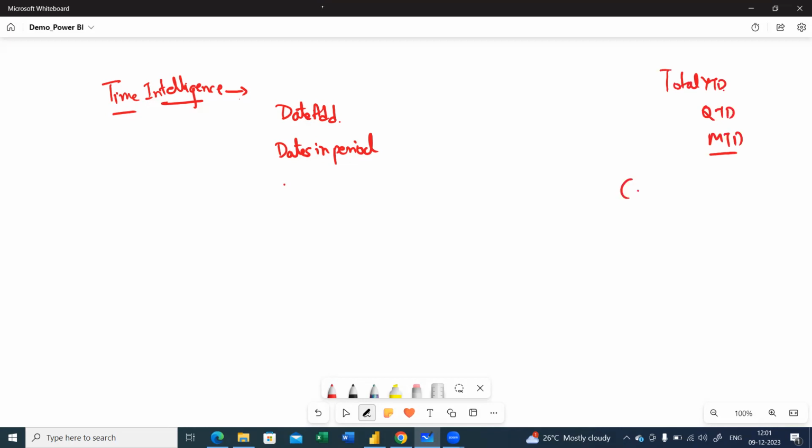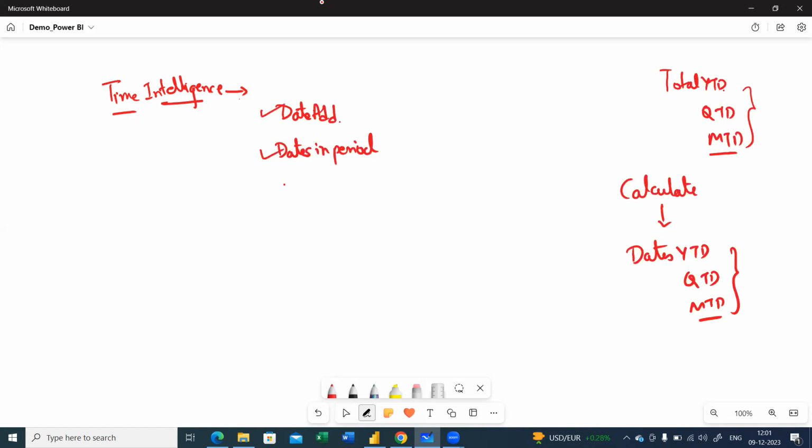Later, using the CALCULATE function, we carried out DATESYTD, DATESQTD, and DATESMTD. These are special time intelligence DAX functions. We also discussed SAMEPERIODLASTYEAR, DATEADD, and DATESINPERIOD.